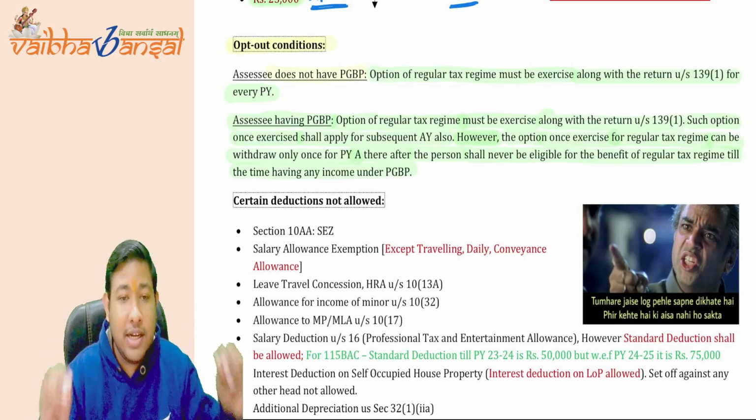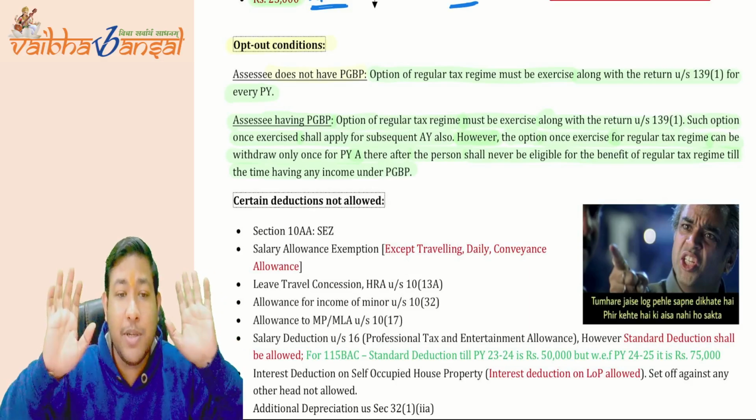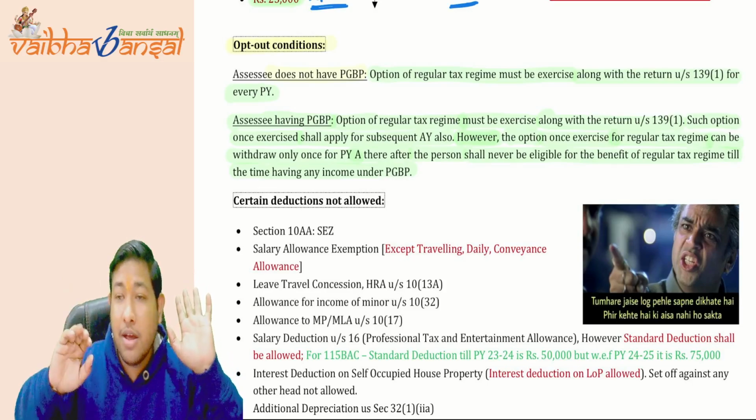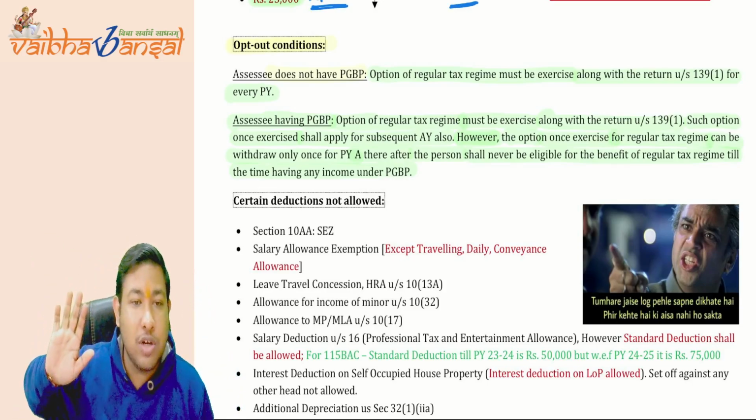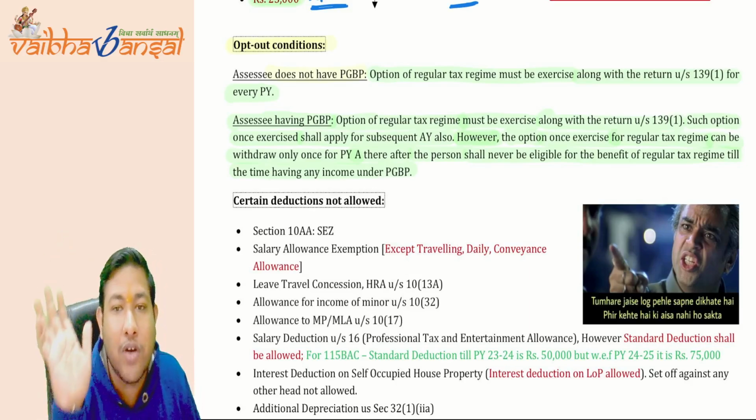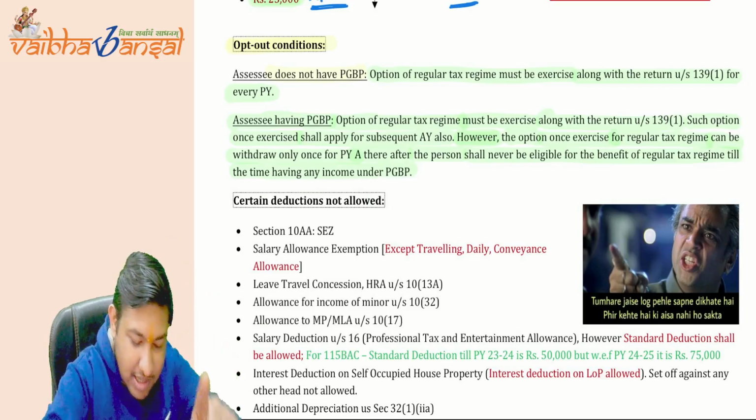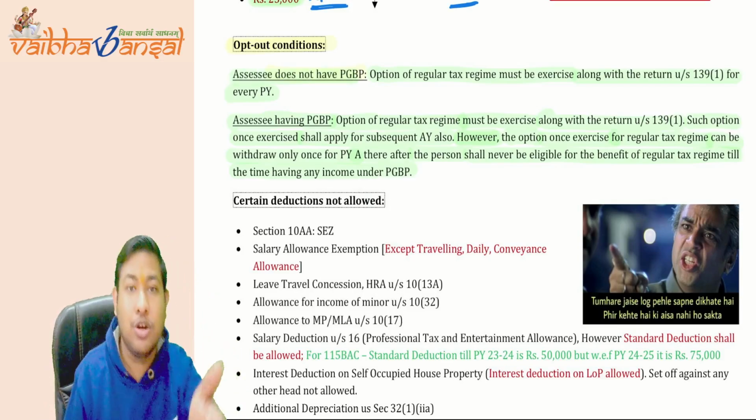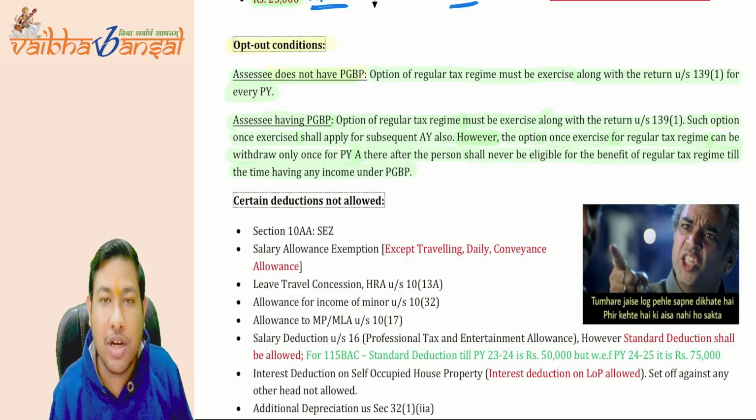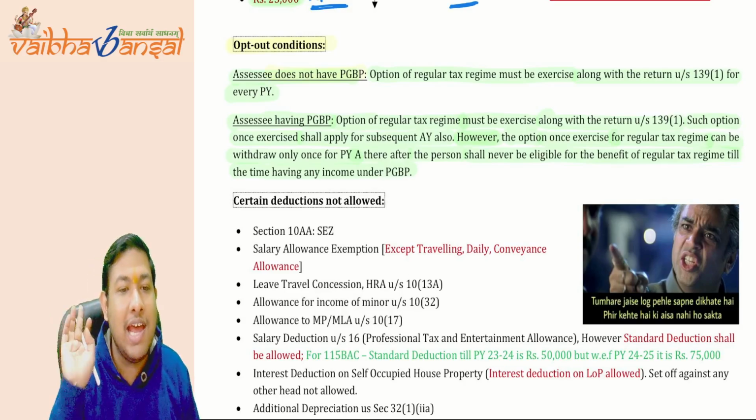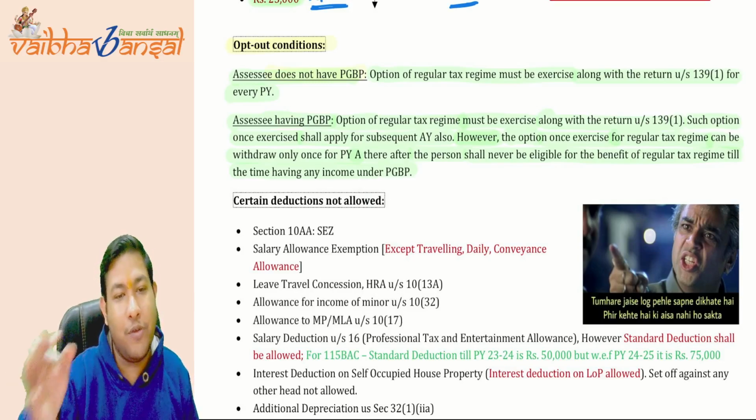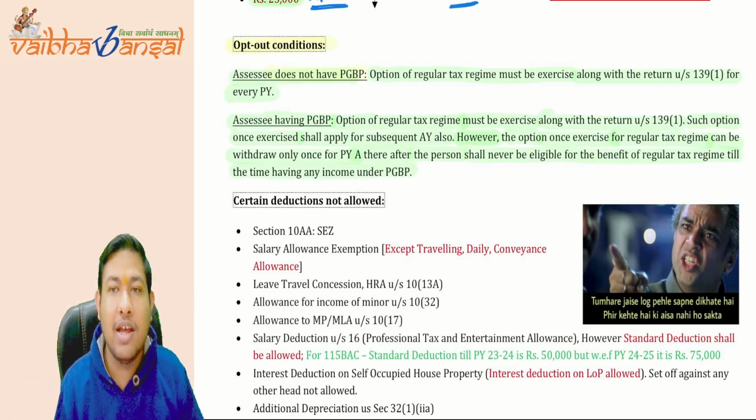Now, see, till the next year, you are having the PGBP income. You cannot go anywhere. But suppose in the years 27-28, you do not have the PGBP income. If you do not have the PGBP income, now you come here. If the assessee does not have PGBP income, then he can switch every year. He can opt for switching every year in the tax return itself.